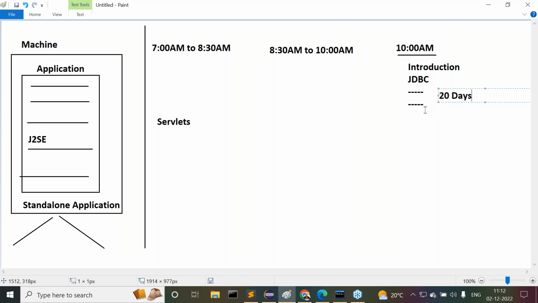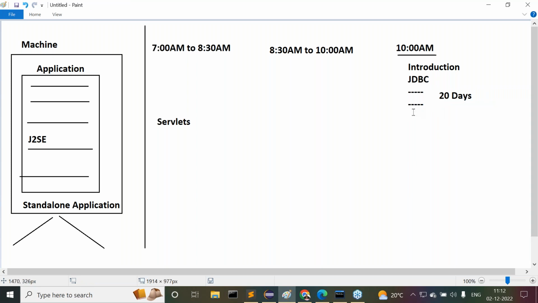Actually, at 10 o'clock I don't have any schedule, but because some package people are available, for them I'm intentionally creating the schedule. Actually, at 10 o'clock I have some Hibernate class, but I create this schedule only for your sake. For a few days, 20 days, I'm going to take it here. Then after 20 days, I may complete JDBC at maximum.